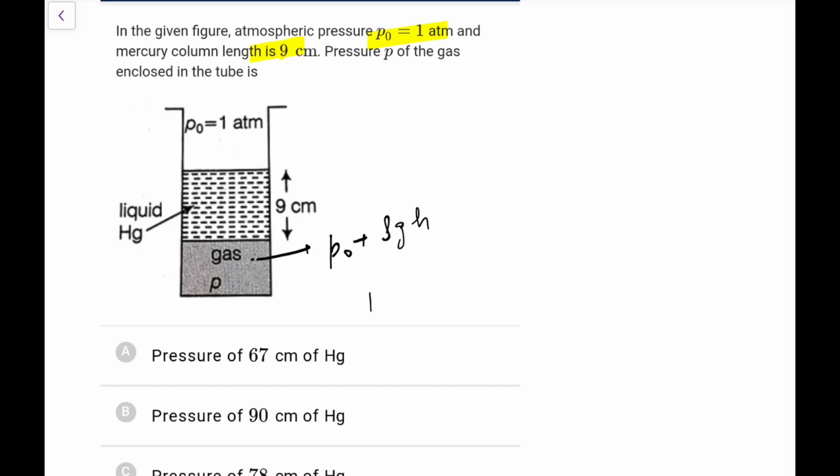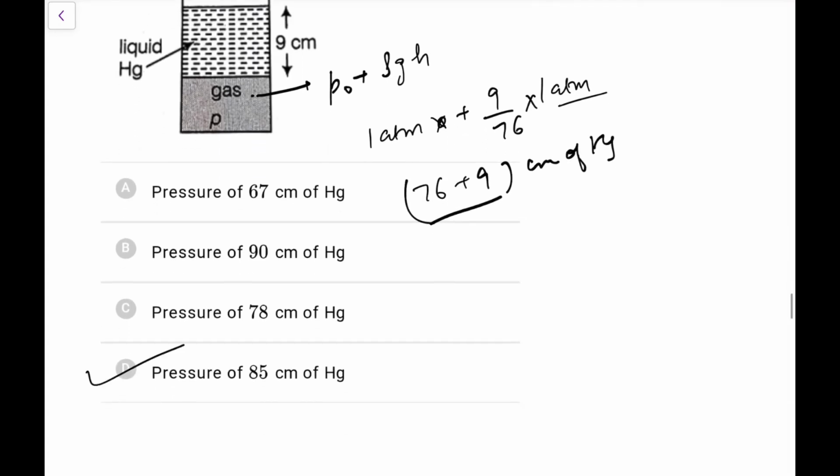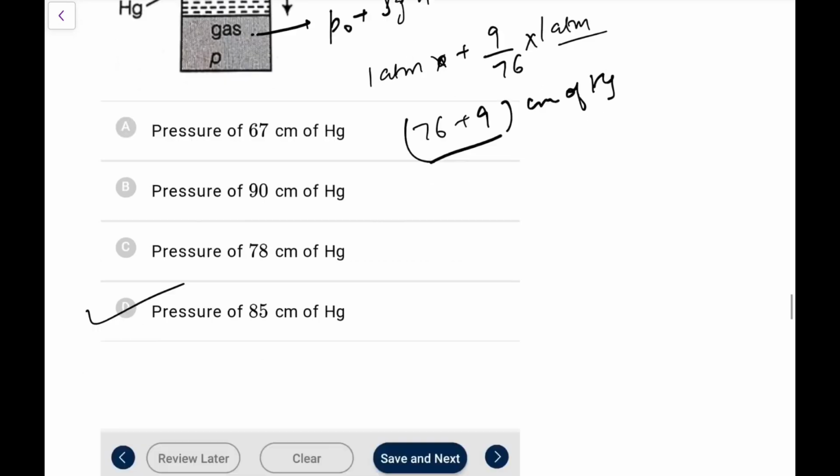So P naught is 76 cm of Hg, and you can write 9 upon 76 into 1 atm. Or you can say this is 76 plus 9, you can go directly if it is given in that column. So this is 76 plus 9, that is pressure of 85 centimeter of Hg. That's an easy one for you.